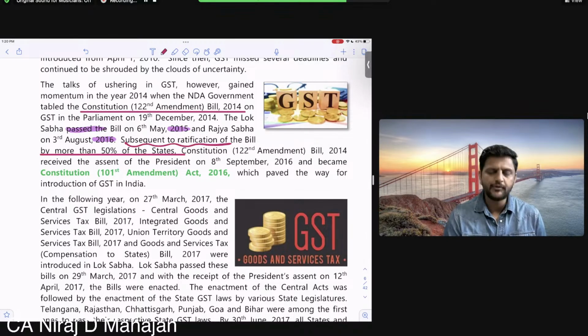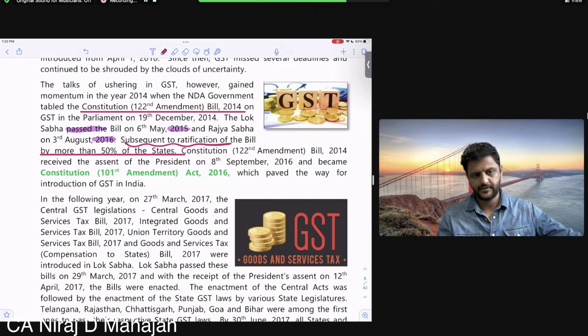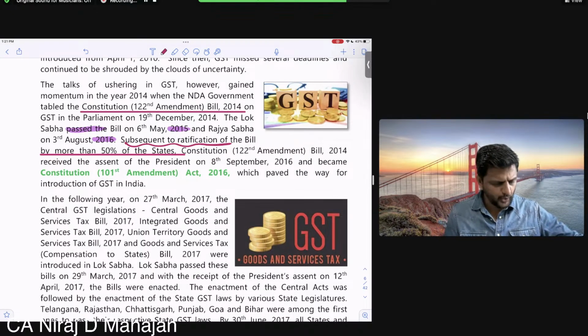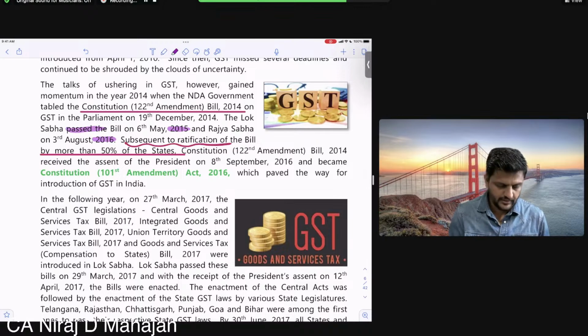Okay. And that time it was more than obviously one half of the states in the entire India was ruled by one single party. That's why it was in a way easier to implement it. Okay. So the approval of this bill was received by the president on 8th September 16. Yes, Chelia? And became the Constitutional 101st Amendment Act 2016.